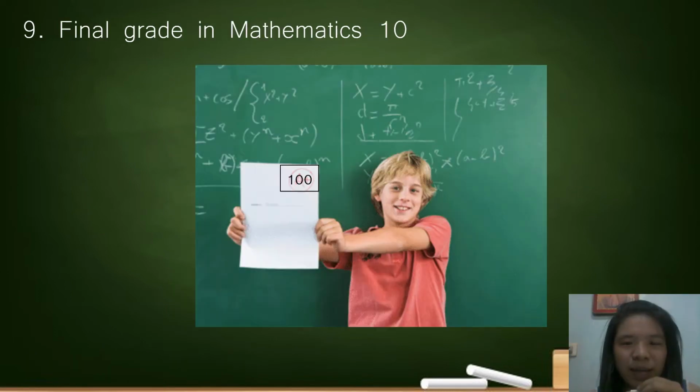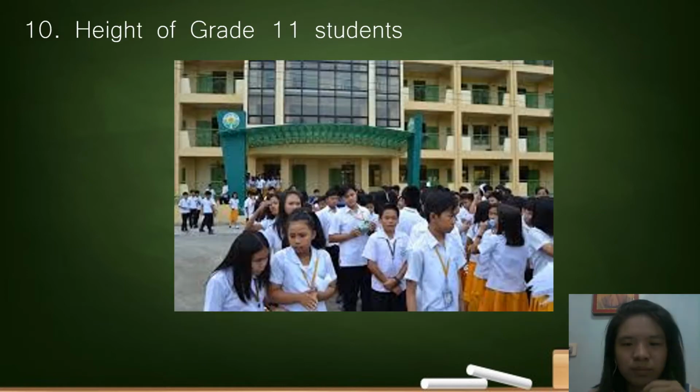Final grade in mathematics then. Is it discrete or continuous? So the answer is discrete because final grade is countable. Last number, height of grade 11 students. Is it discrete or continuous? So the answer is continuous because of the word height.